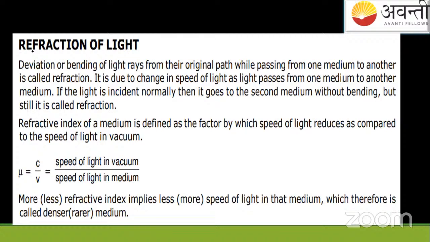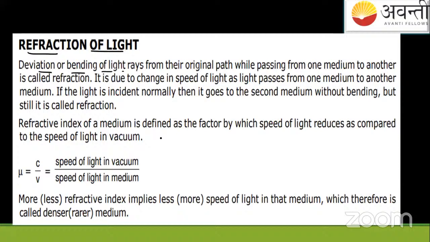So now let us talk a little bit about the theory part. This is refraction of light. You have seen the animation. I hope you have observed the points which explain the concept of refraction. So what is refraction of light? Deviation or bending of light rays from their original path while passing from one medium to another medium is called refraction.